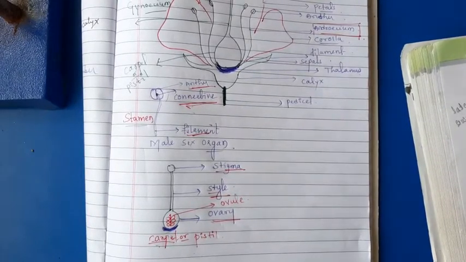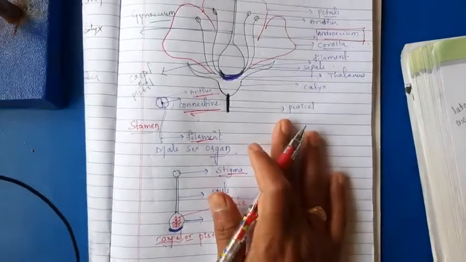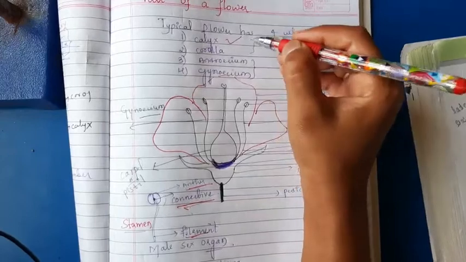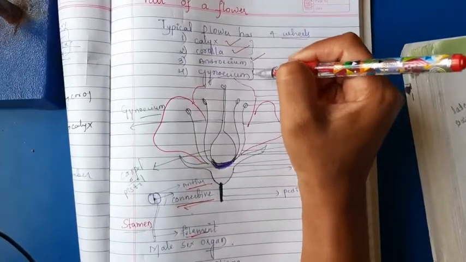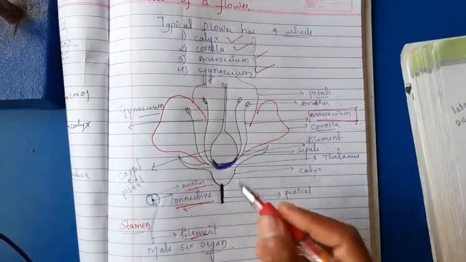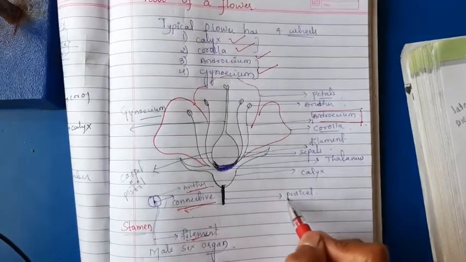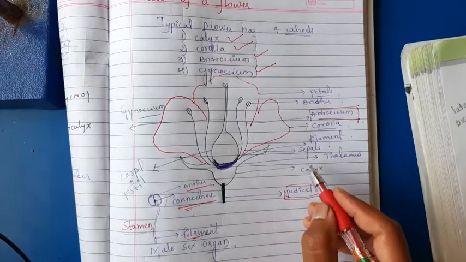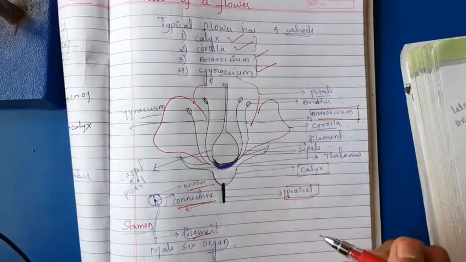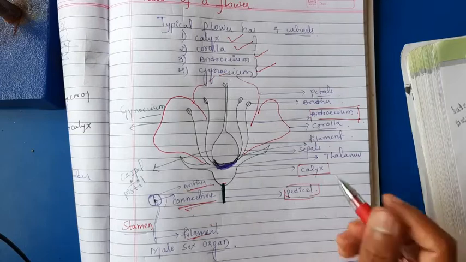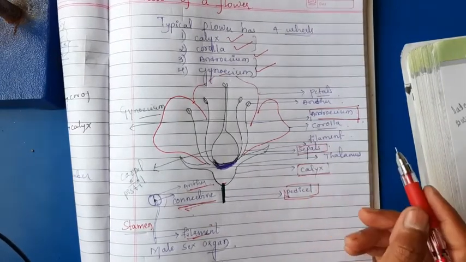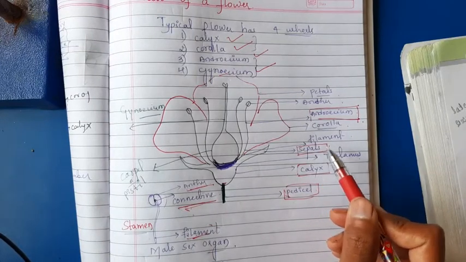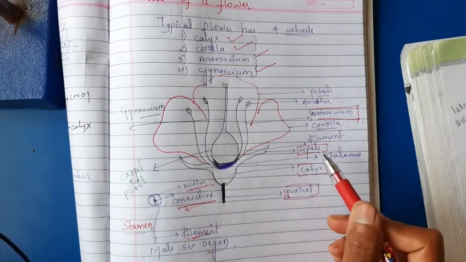Here, a typical flower has 4 parts: calyx, corolla, androecium and gynoecium. The stalk of the flower is known as a pedicel. The first whorl is the calyx, which consists of sepals. 3 or 5 sepals are present, usually green in color.